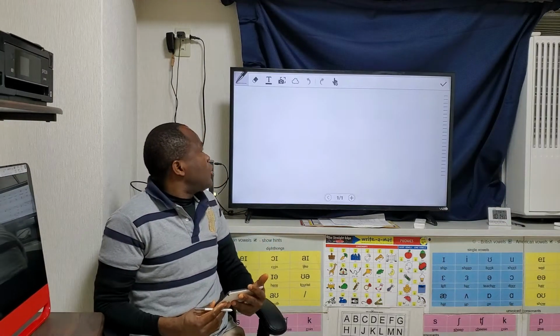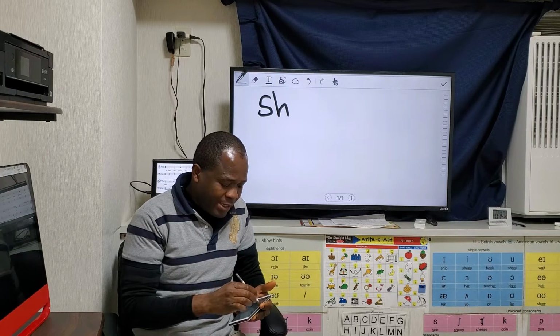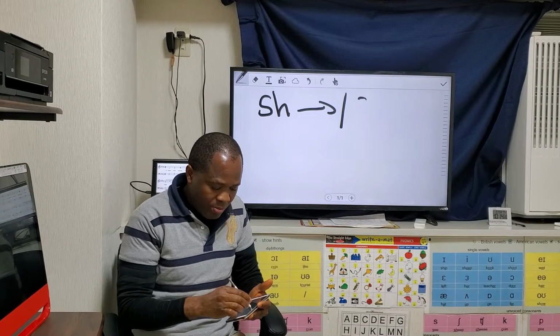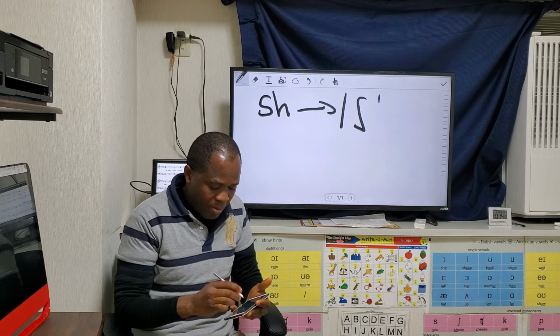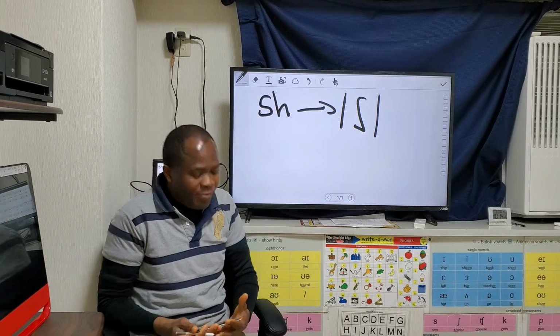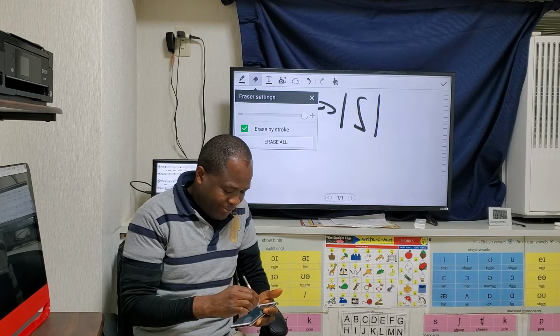Okay, let's see. So we are going to learn how to spell the SH sound. We're going to spell this sound, the SH sound, in 7 ways. Let me write it again.